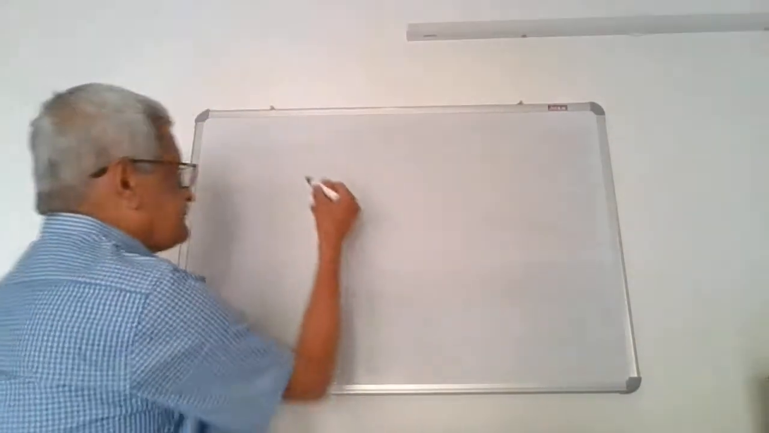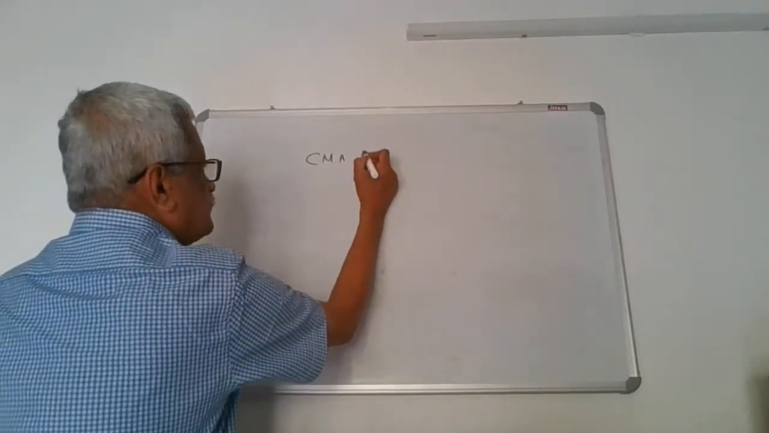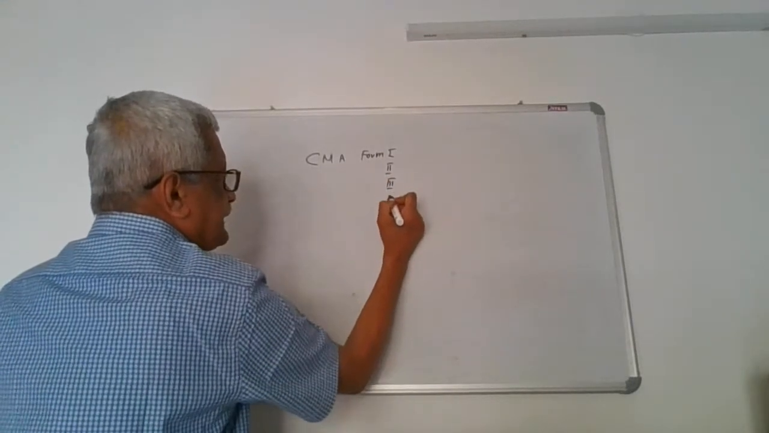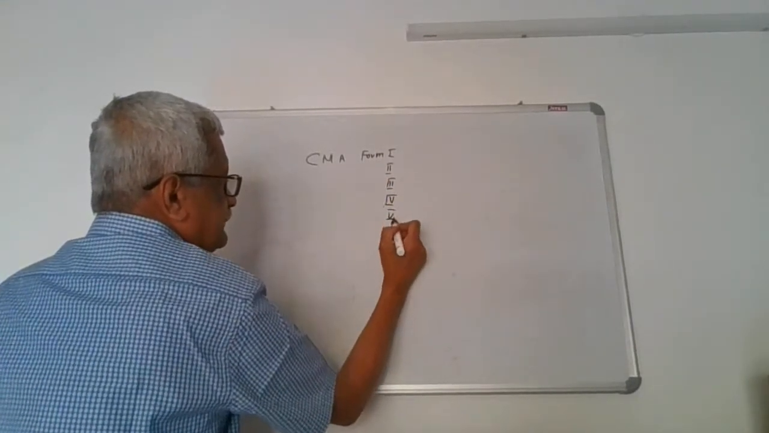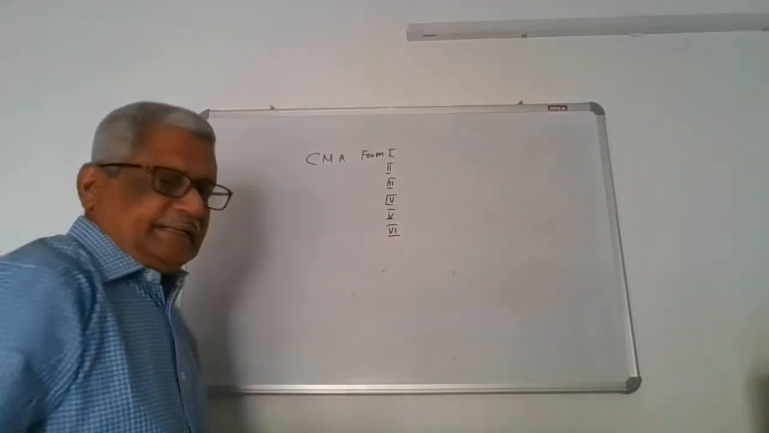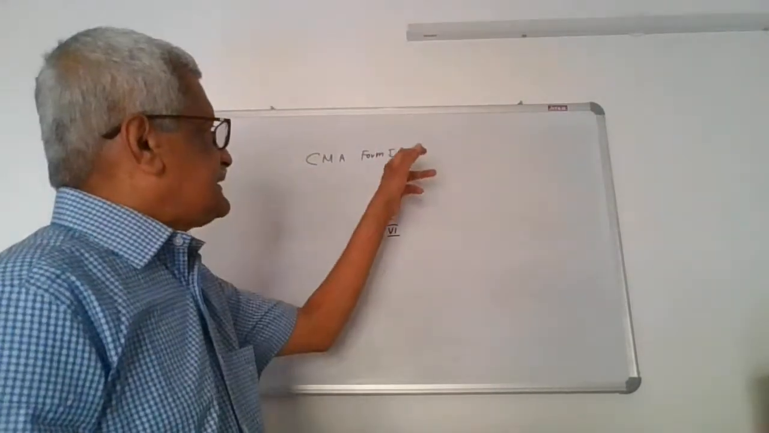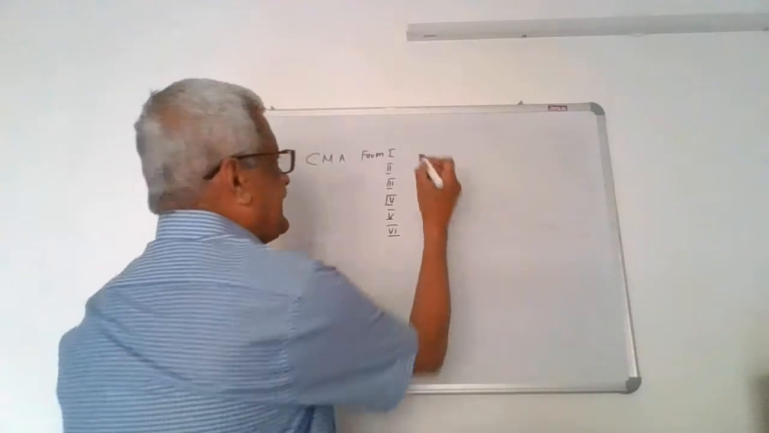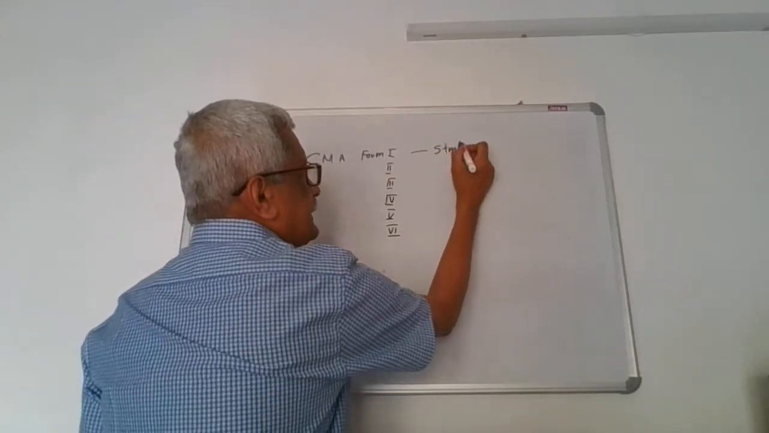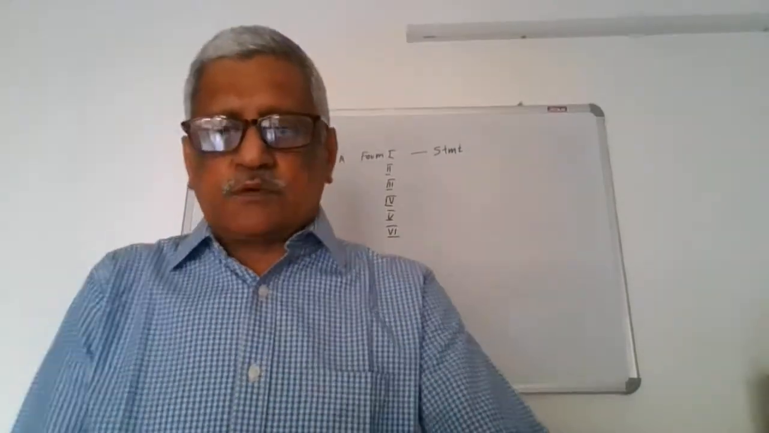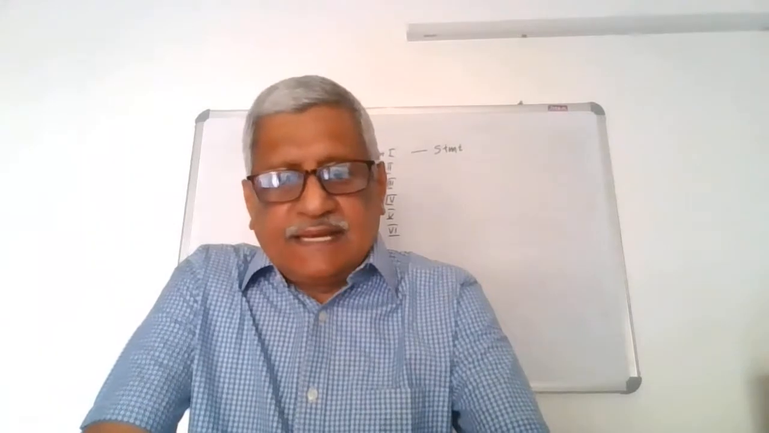The CMA forms consist of 6 forms. They are known as CMA Form 1, Form 2, Form 3, Form 4, Form 5 and Form 6. There are 6 forms under CMA. The first one, that is CMA form number 1, is a mere statement. It furnishes the details of existing and proposed credit facilities from the banking system.